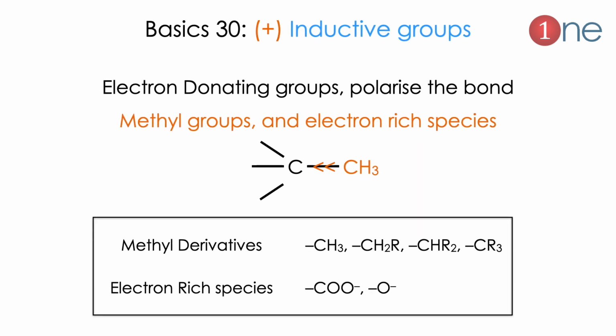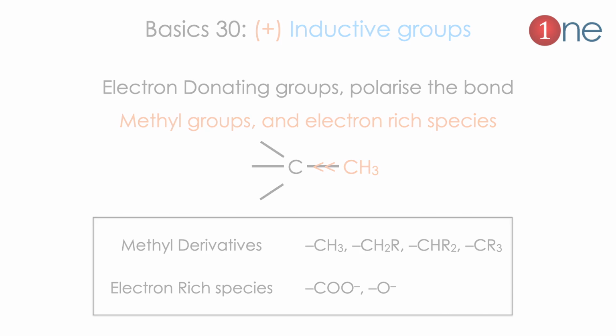Then the plus inductive group. Plus inductive groups are mostly methyl ones or electron rich species. Methyl is a very good electron donor based on the hyperconjugation or merely positive inductive effect. So electron donating groups polarize the bond and donate the electron. So common ones are methyl or substituted methyl or electron rich species CO minus and O minus.